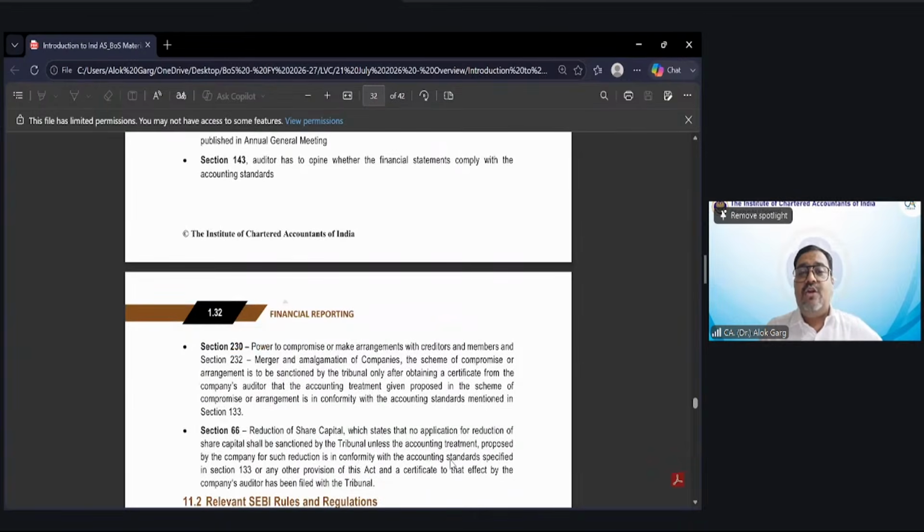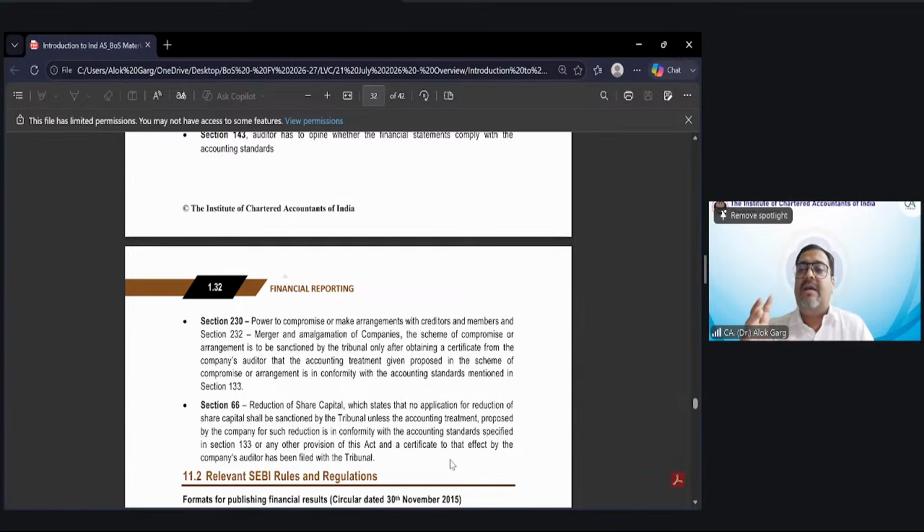Section 230 talks about the merger and amalgamation of the companies, right? The accounting of the merger and amalgamation has to be done following the relevant accounting standard or Ind AS, okay? Section 66 talks about reduction of share capital, and it also talks about that the accounting of the reduction of share capital has to happen in accordance with the relevant section, which is 133 in this case, right?